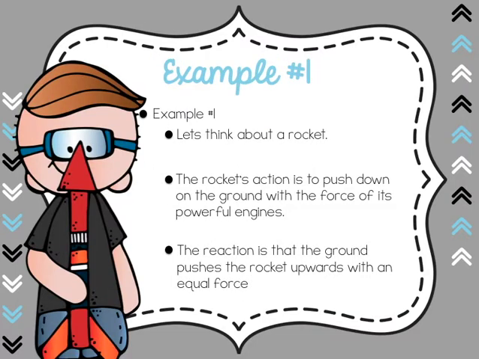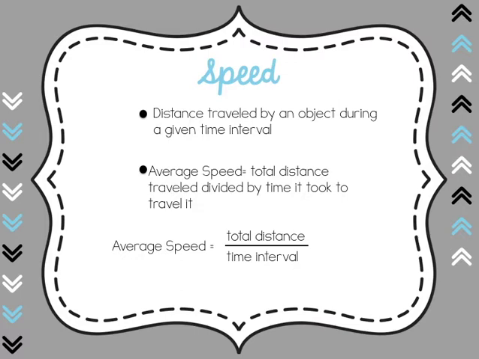Let's look at an example. Let's think about a rocket. The rocket's action is to push down on the ground with the force of its powerful engines. The reaction is that the ground pushes the rocket upward with an equal force. So the action is that the rocket pushes down on the ground to try to move itself up. In reaction, the ground pushes the rocket upward and the rocket shoots off. Blast off.